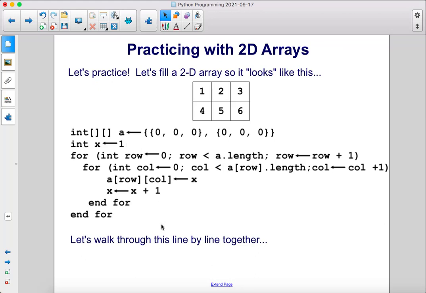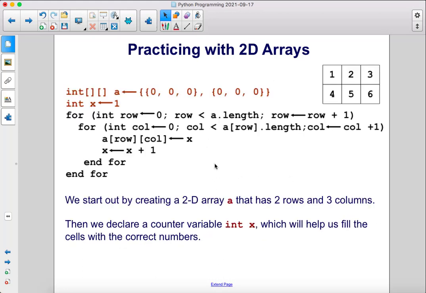And here's another way, using nested loops to fill a 2D array so that it looks like this. Let's walk through this code line by line together. We start out by creating a 2D array, we're calling it A, that has 2 rows and 3 columns. Remember, each of these arrays here counts as a row, and then the number of numbers inside of that row gives us the number of columns. So there's 2 rows and 3 columns.